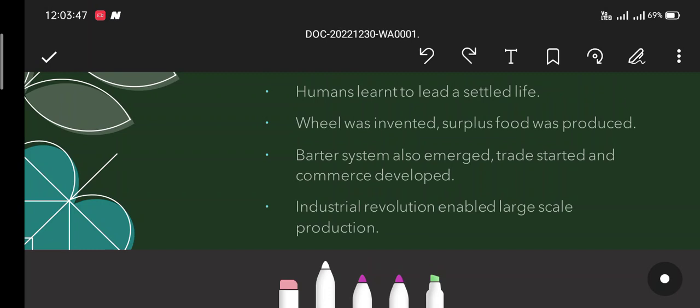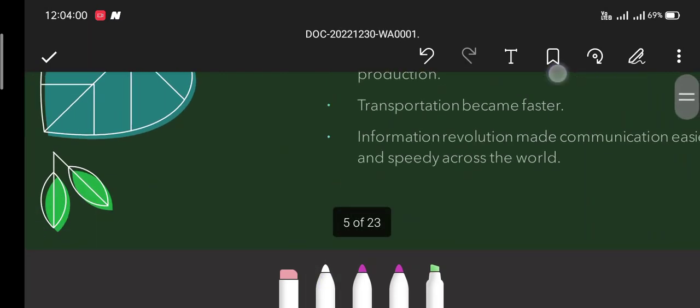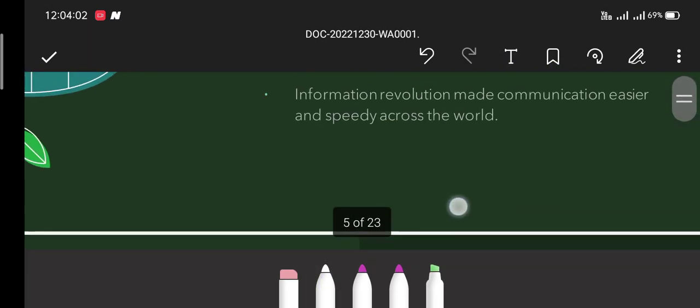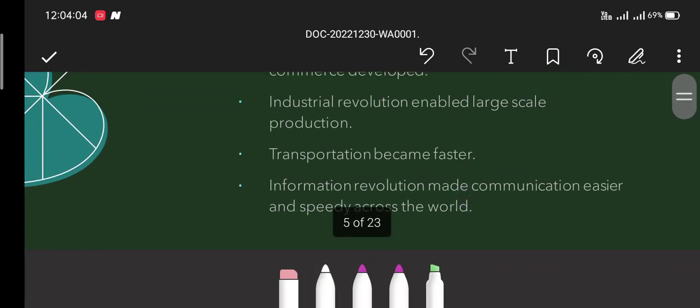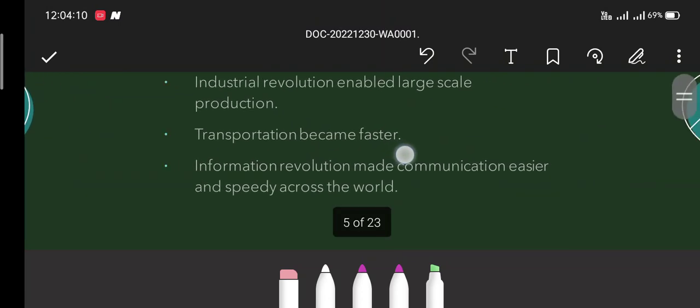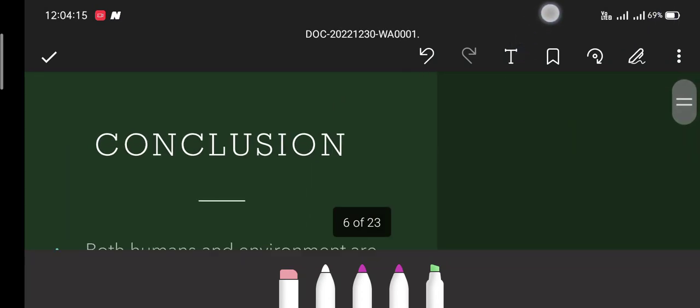So trade started and commerce developed. The industrial revolution also developed and enabled the large scale production of a particular thing. Also, transportation became faster because of the wheel invention. The information revolution made communication easier across the world.